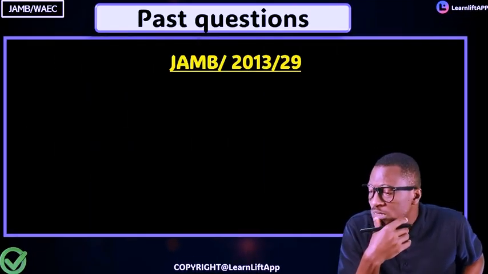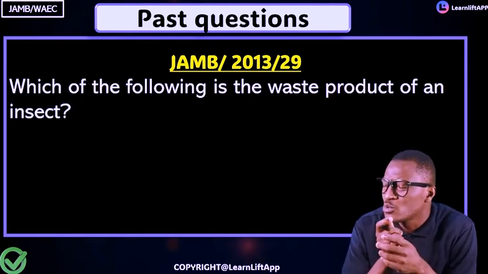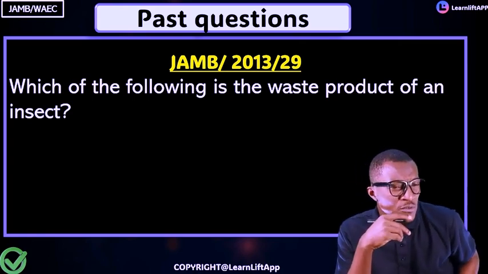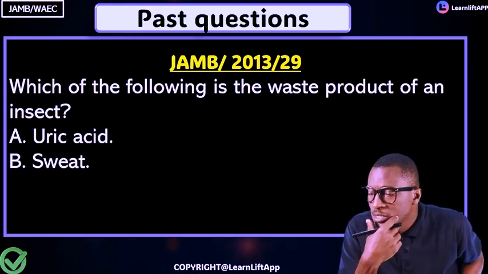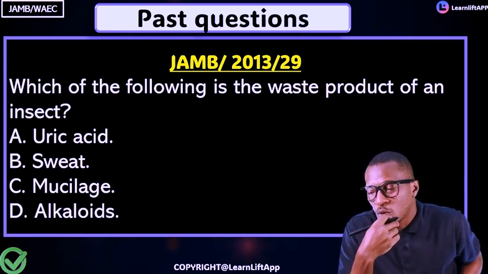The past question is JAMB 2013, question 29. Which of the following is the waste product of an insect? A, uric acid. B, sweat. C, mucilage. And D, alkaloid.